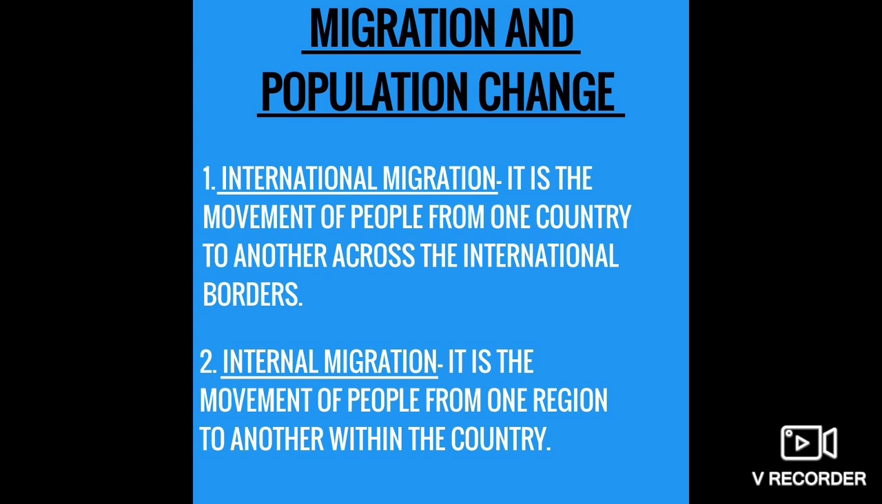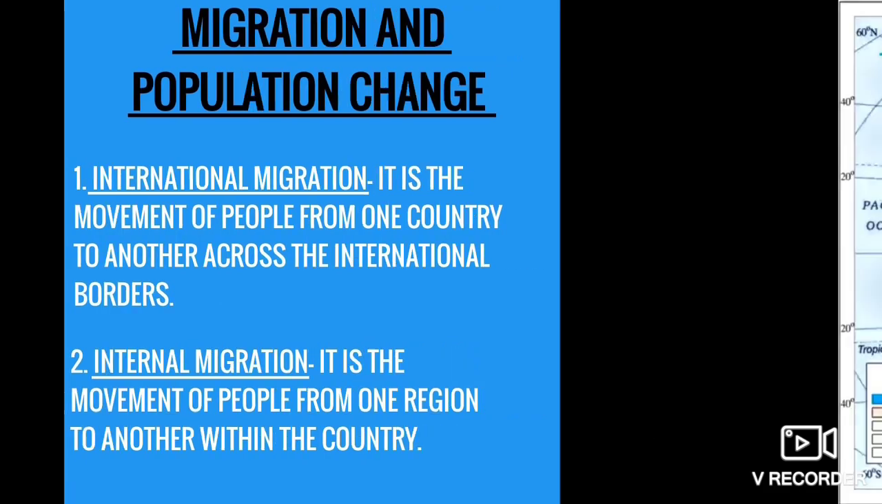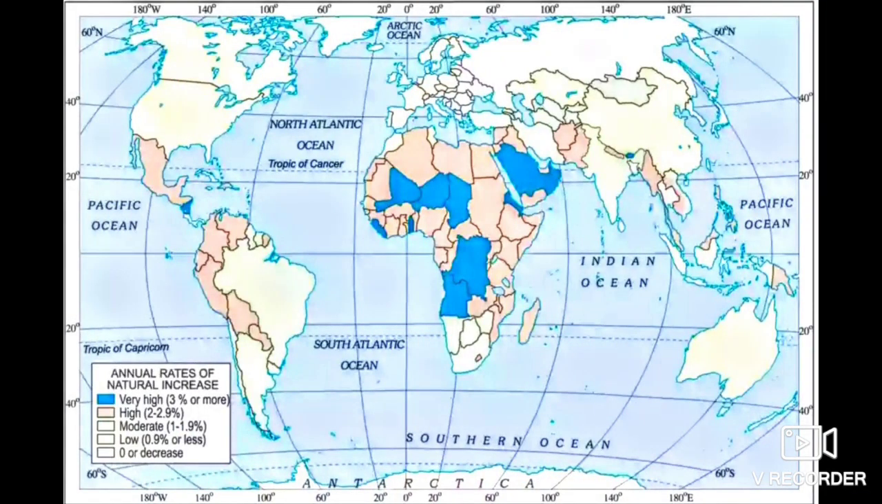Okay, now comes the composition of population. Let me explain this map also. This is according to the natural increase. Natural increase means if we see the death rate, if we see the birth rate as well as the migration.